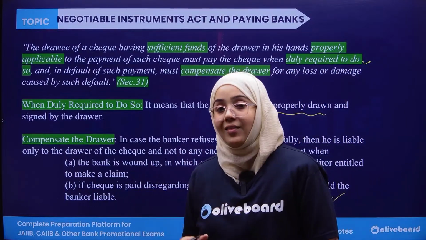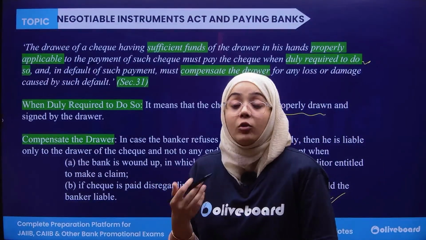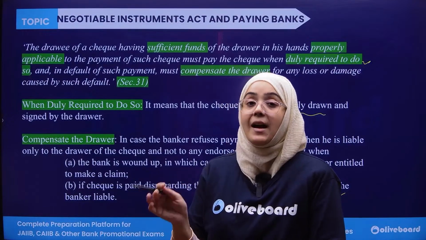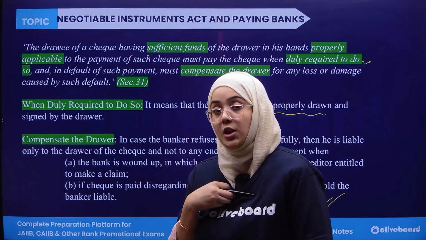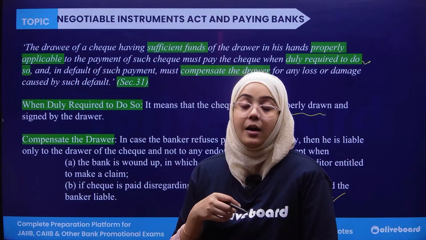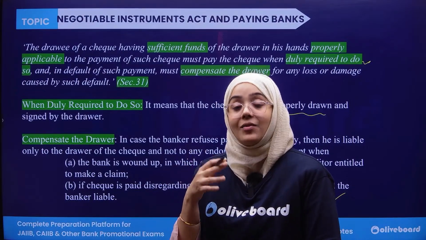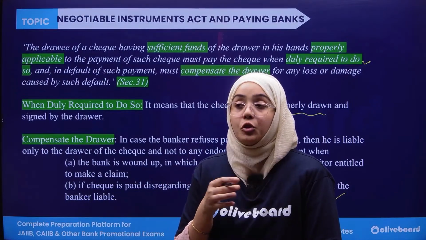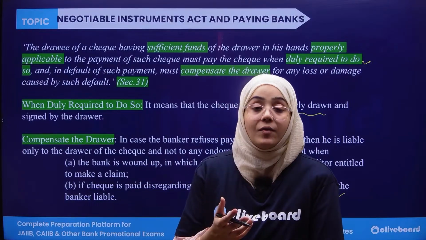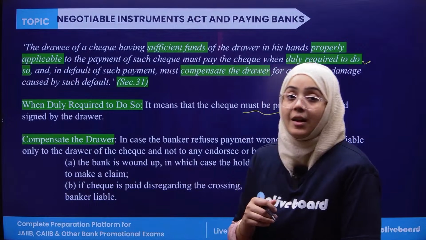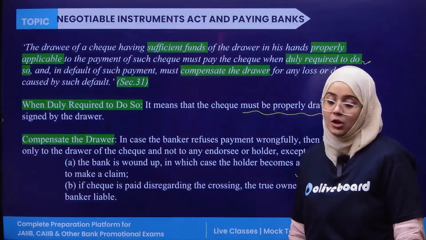But in all other cases, if the bank wrongfully dishonored the check, then the bank is responsible for compensation of the loss only to the drawer. In this example, that is me. So the bank is responsible for compensating me for the losses, not the holder of that check or the assignee of that check.